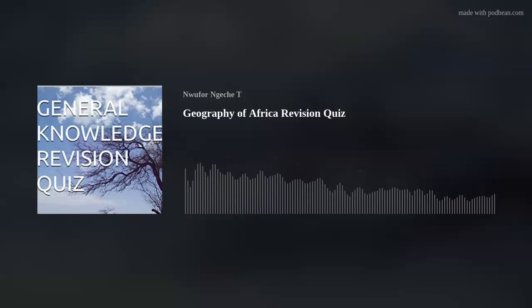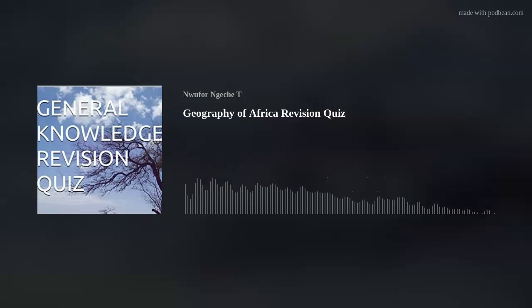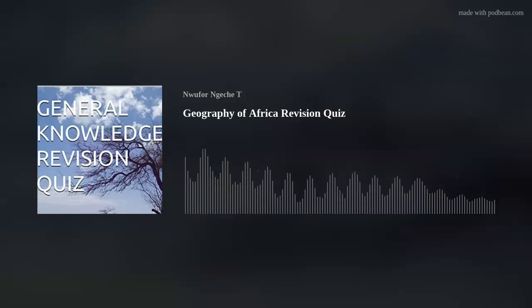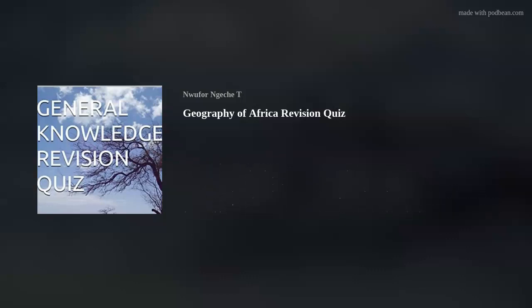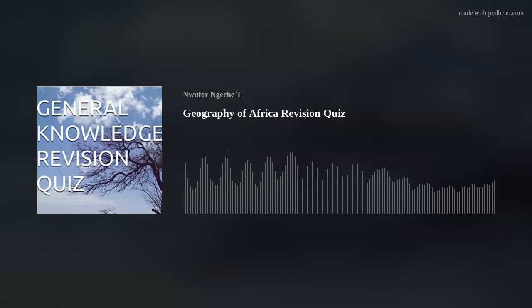Revision on general knowledge. Geography. Revision on the geography of the world. The Earth makes two kinds of movement, namely rotation and revolution. The movement of the Earth on its axis every 24 hours, that is 1 day, is known as rotation. The movement of the Earth round the Sun on its orbit every 365 1/4 days, that is 1 year, is